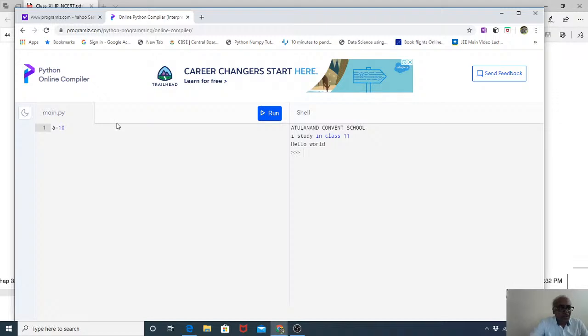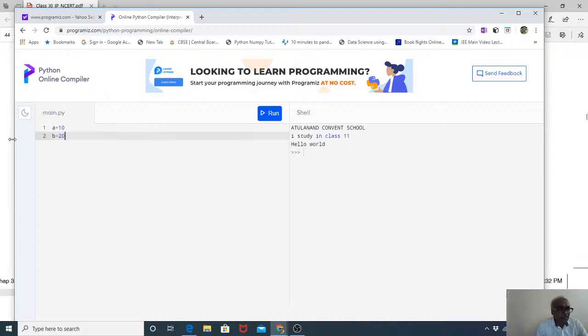And then we have b also. We have made one variable, b is equal to 20. So b is again a variable. For variables you can use any name you want. That's not a very big problem. Any name: x, y, z, a, b, c, d, or you can use your own names also. But make a rule that you don't use variable names that are too big, otherwise you will get problems.